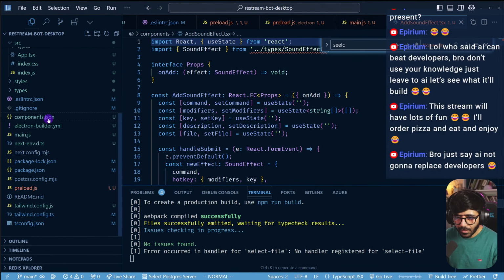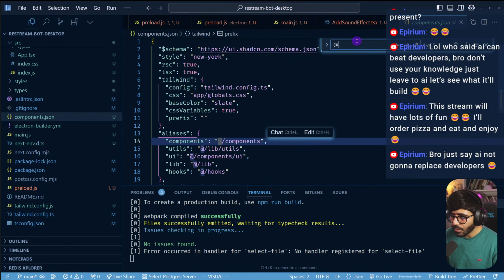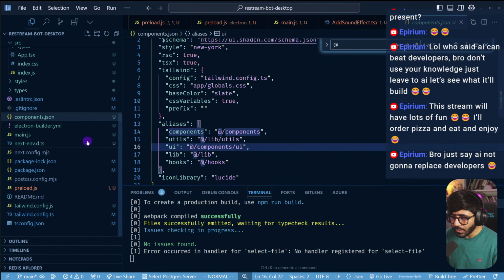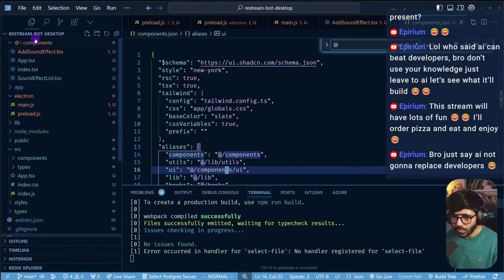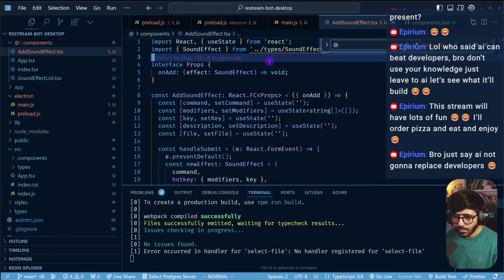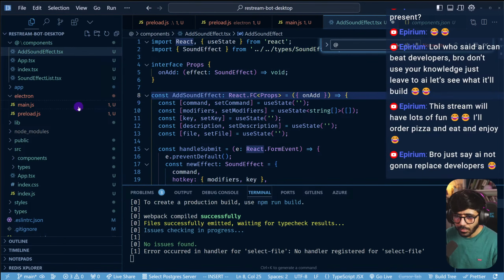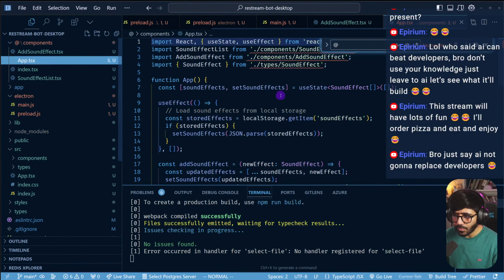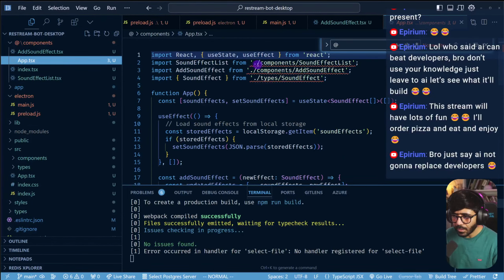So we do have our components JSON here, which should be using at components UI. So maybe I can use these components. I don't know. So I'm going to try to fix those, to be honest. And then we have this app here as well.